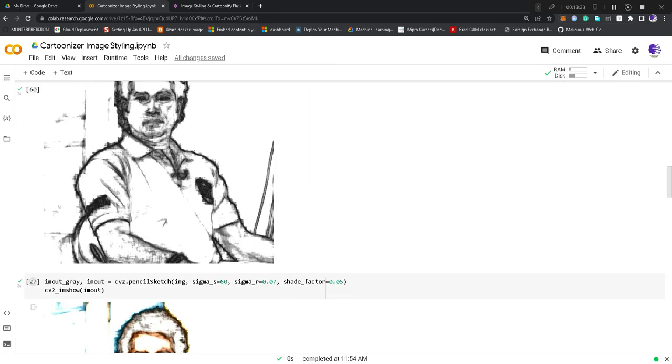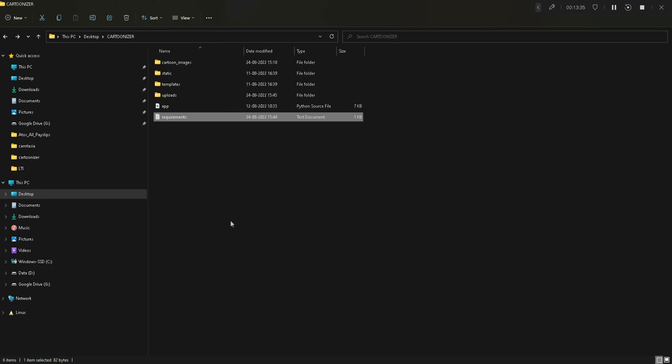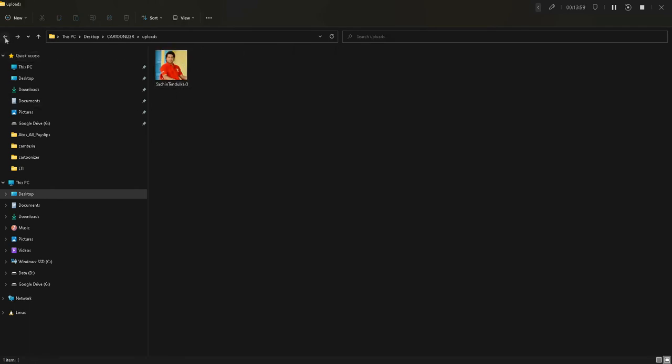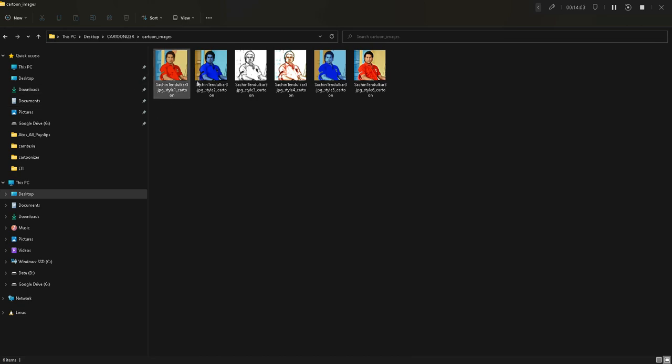Now quickly we will move towards the Flask web app. So this is our Flask web app Cartoonizer, in which you can see these folders. Some default folders are static and templates, and we have the file app.py where we have done the actual coding. And we have two other folders, cartoon images and uploads. Uploads is the folder where we upload the image, whereas cartoon images is the folder where the output will be stored.